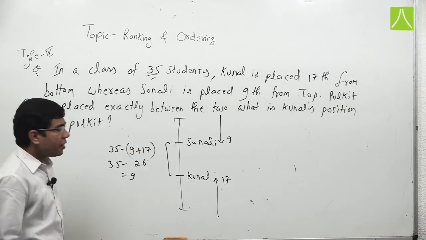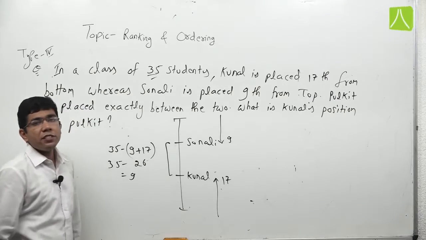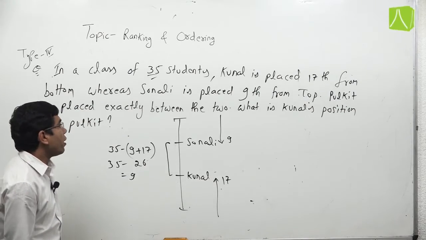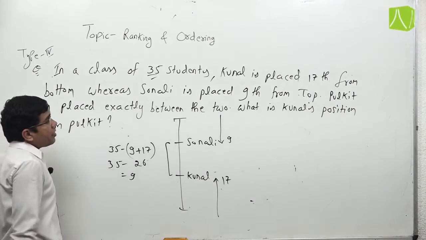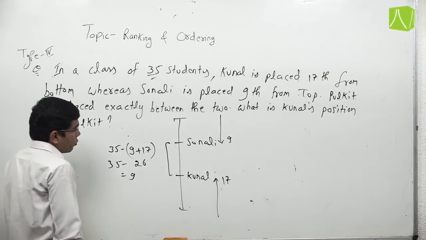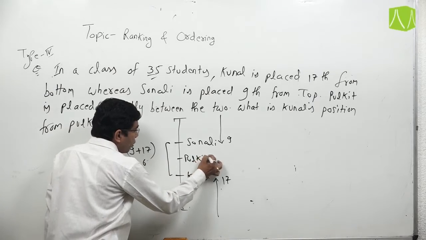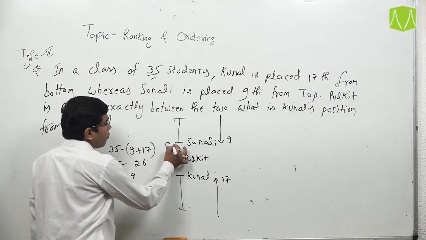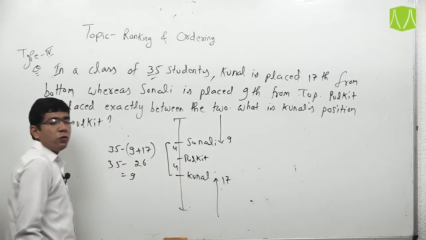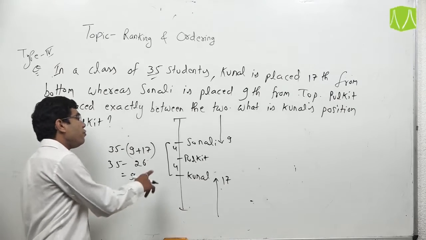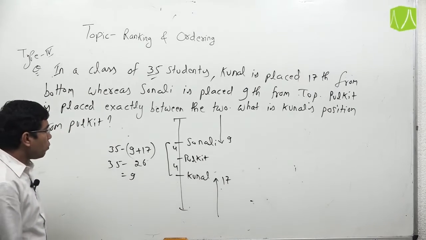So there are a total of 9 persons between Sonali and Kunal. Pulkit is exactly between both of them, which is possible when 4 persons are above Pulkit and 4 persons are below Pulkit.